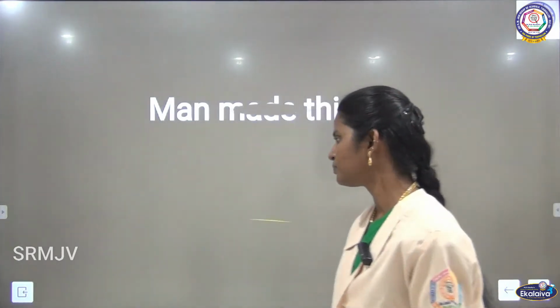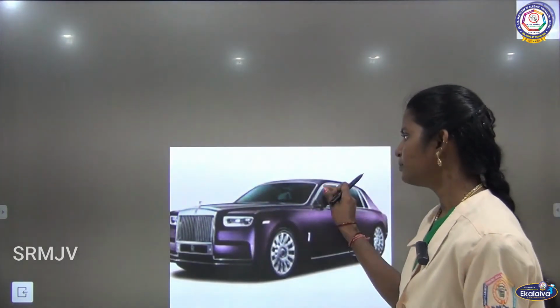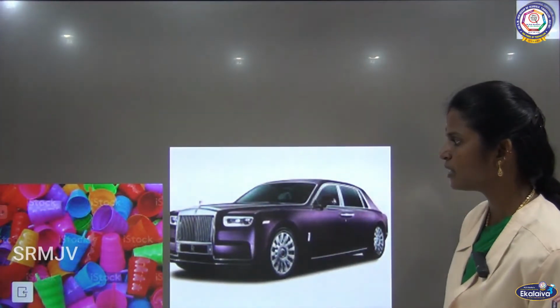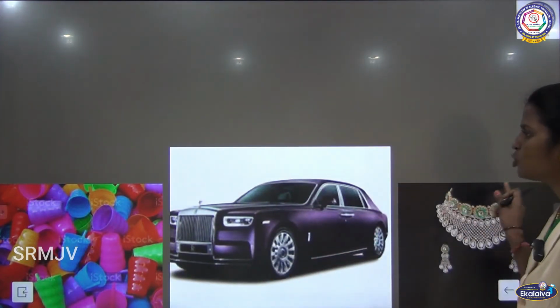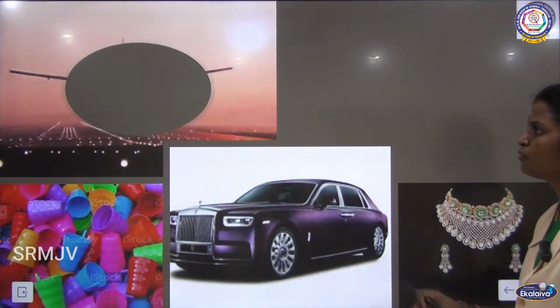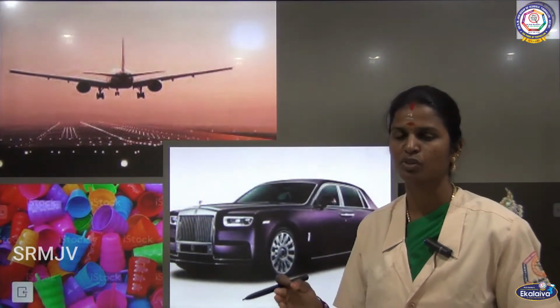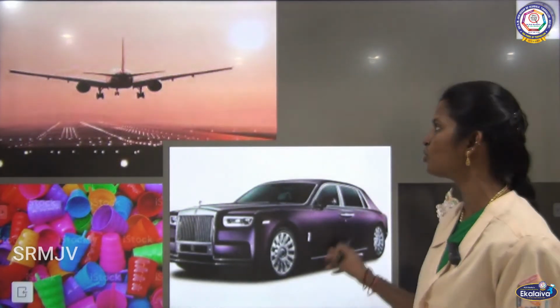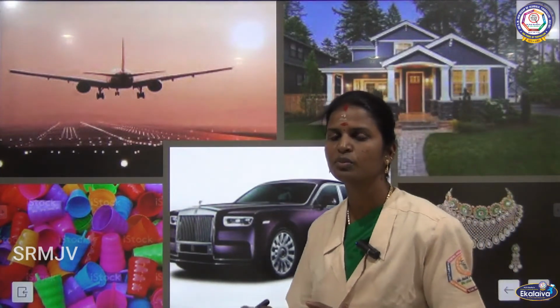For example, man made car to travel from one place to another place, and he discovered plastic, then metal to make many things, and he also invented aeroplane to travel from one place to another place to reach other countries also. And then buildings, so he made huge buildings to live and for economic purpose also. So the things that are made by man are called man-made things.